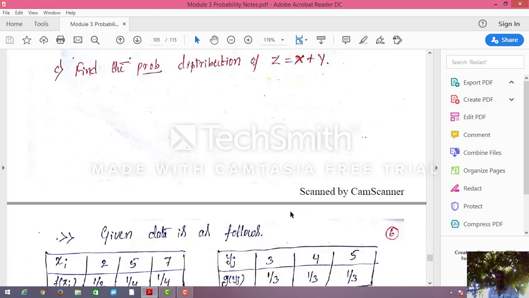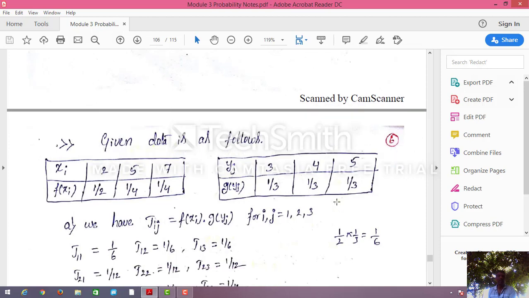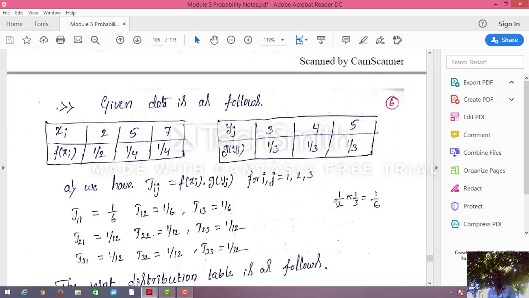Now we can see this is the given data. We are preparing the table. X takes three values 2, 5, 7 with probabilities 1 by 2, 1 by 4, 1 by 4. Yj is 3, 4, 5 with probabilities 1 by 3, 1 by 3, 1 by 3. Now we have to find the joint probability. How do you find the joint probability? I already showed the table. 1 by 2 into 1 by 3 is J11, that is x1 into y1. x1 into y2 is J12. x1 into y3 is J13.